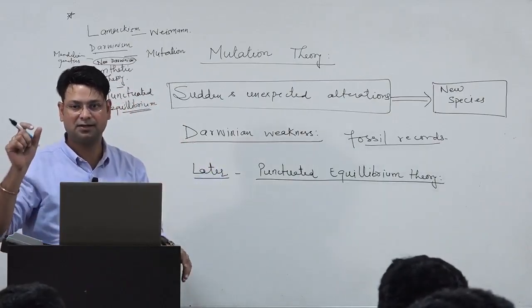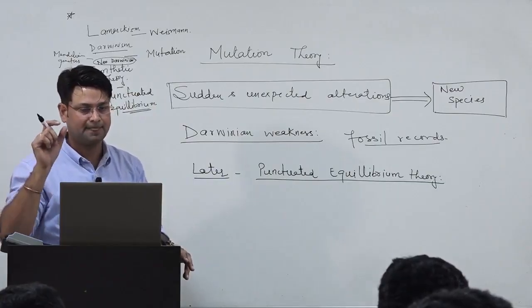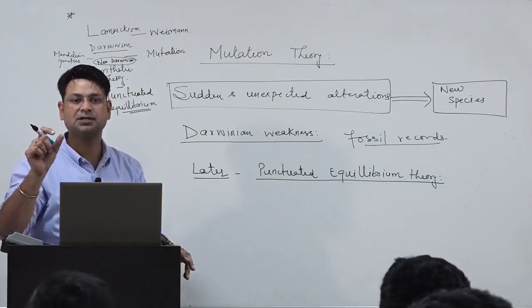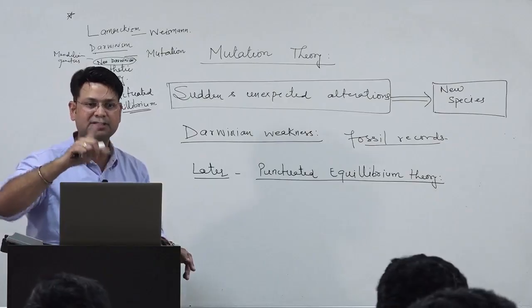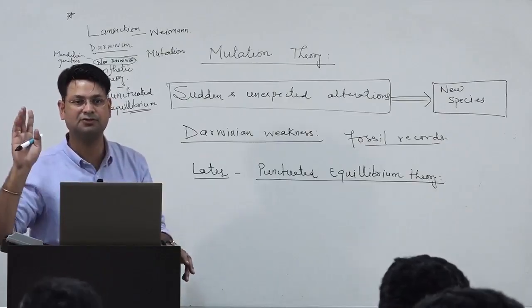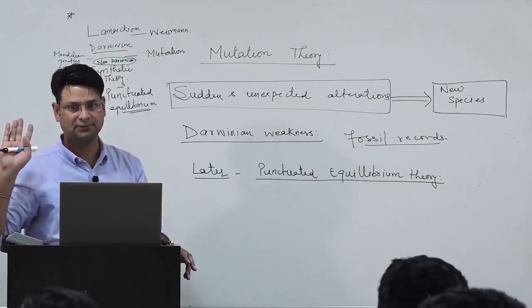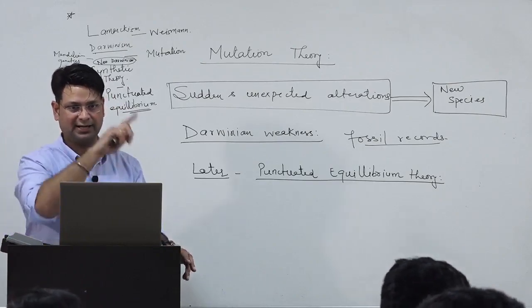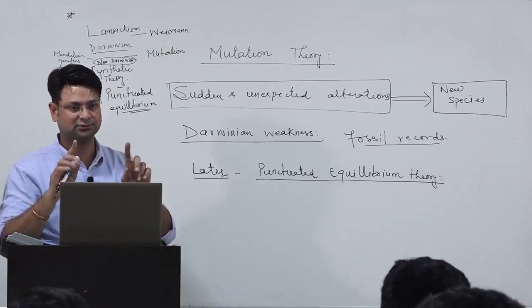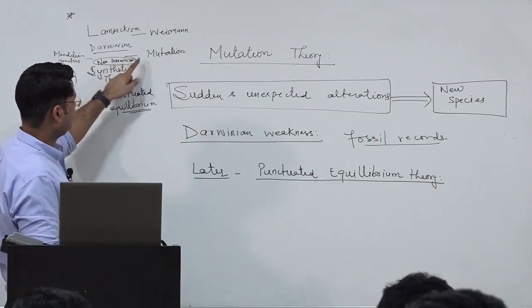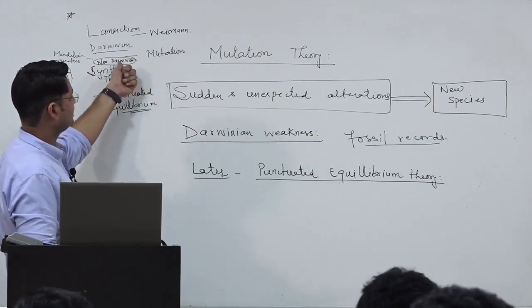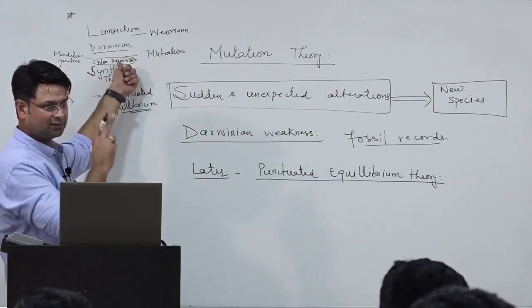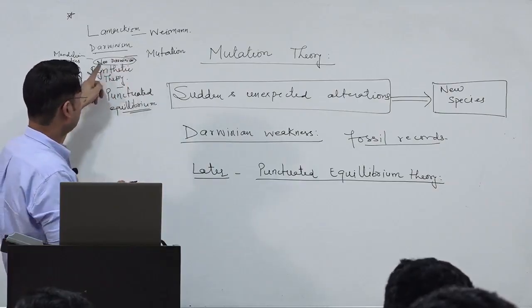That favorable variation helps in adaptation, and adaptation is the pre-stage of the evolution of new species. Am I clear? Is that diagram clear in your mind? So here the mutation hypothesis was criticized by the Darwinians, Neo-Darwinists. And later on